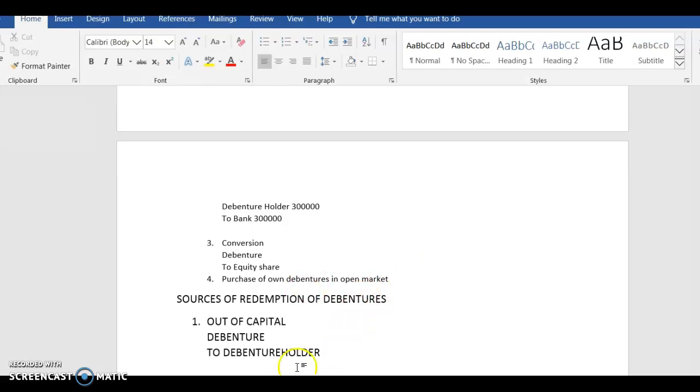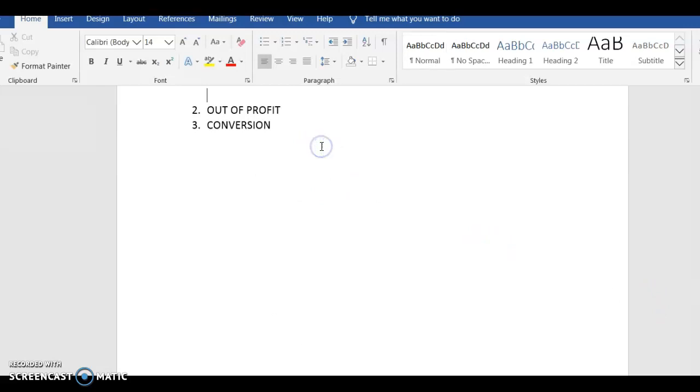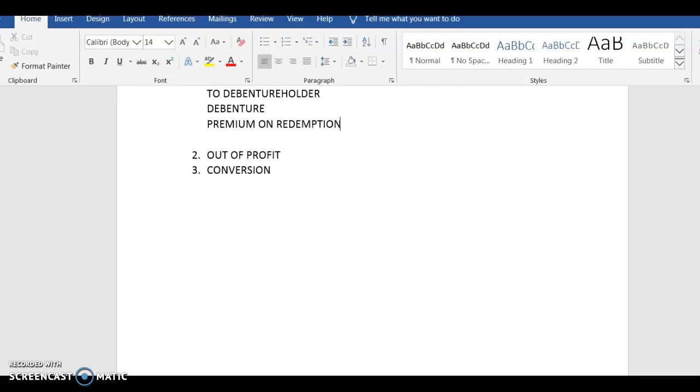What are you going to do when it is at a premium? The next one is, you are going to redeem it at a premium. That means debenture to premium on redemption, because premium on redemption is like a loss for you, so that's why you debited it to debenture holder.